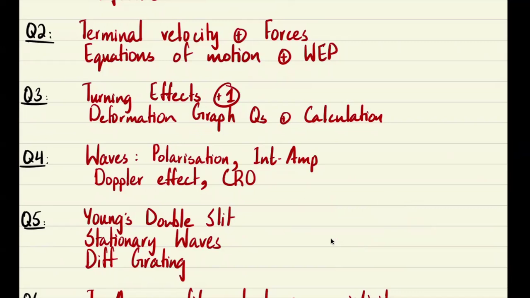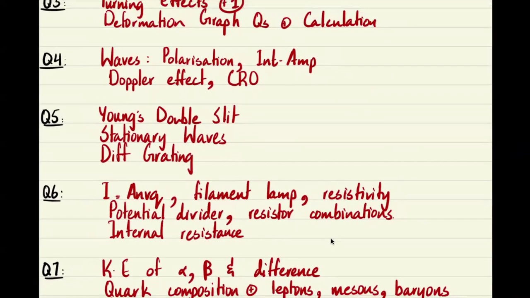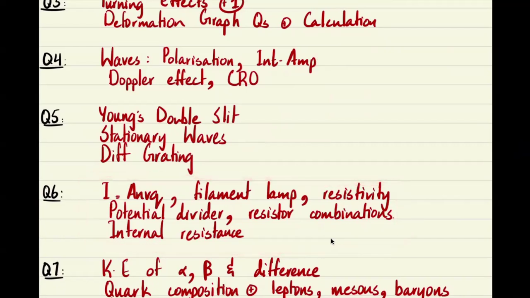Apart from this, question number 6, that's current electricity. Sometimes when the questions are different, you have a question on waves and a question on superposition, but usually the questions on electricity are, as far as I remember, one. So from current electricity, you can have I equals Q over t, the idea of a filament lamp, how and why its resistance changes, and calculations or theory related to resistivity can be asked. So maybe a ratio question like that could also be asked towards the end.